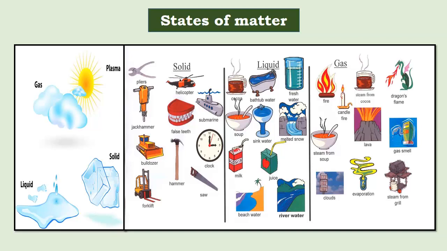So here the same matter, that is water, has three different states, that is solid, liquid and gases. Now the question is, why does matter exist in different states? What is the reason behind these different states?